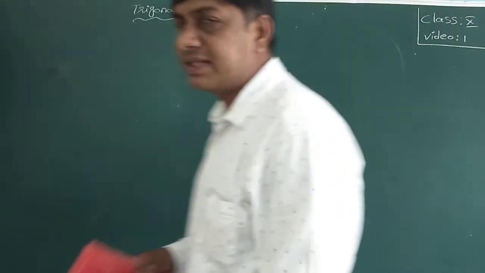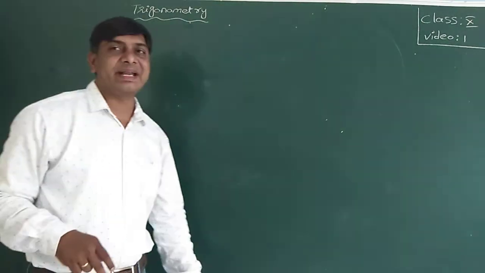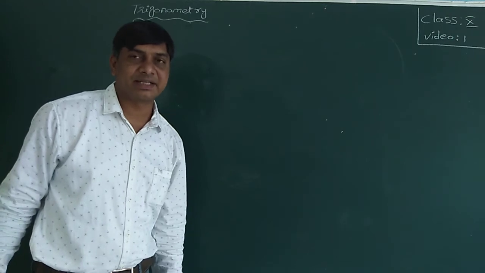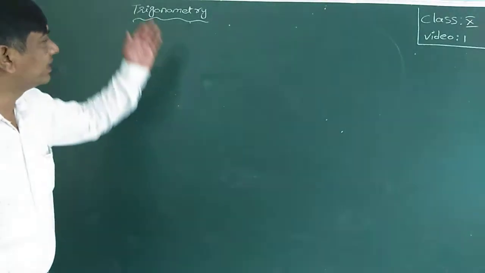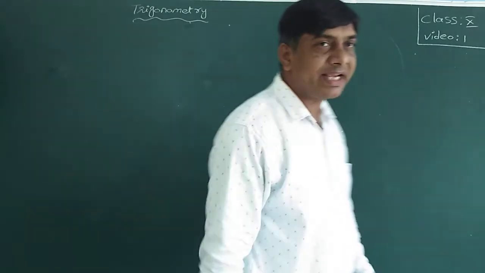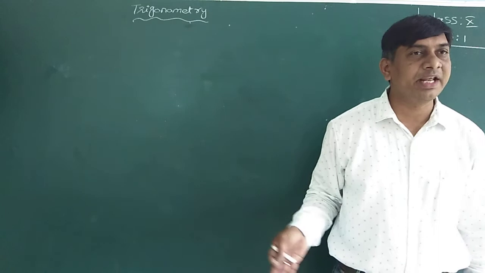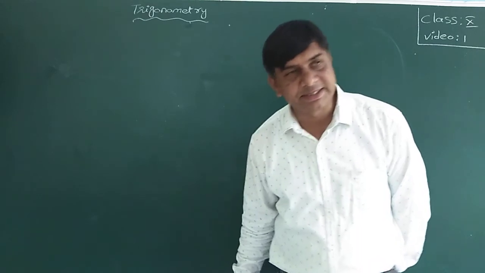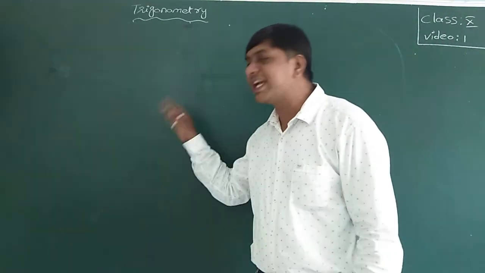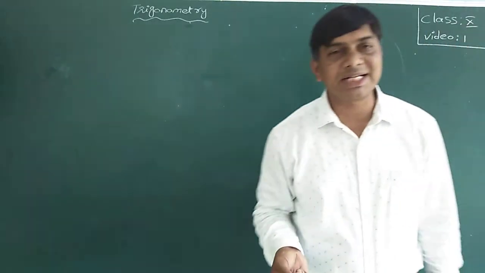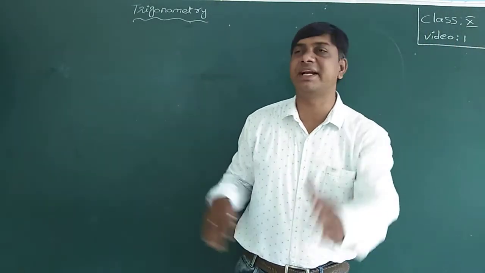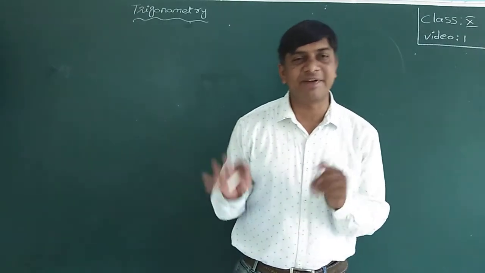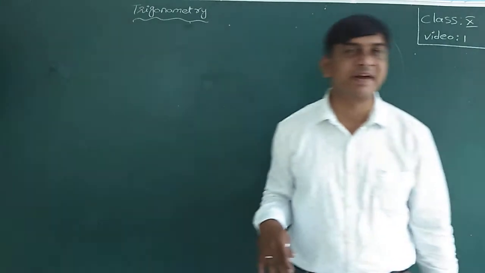What did I discuss here? Trigonometry is the analytical study of a geometrical figure with three angles, that is, a triangle. The word trigonometry is derived from Greek words: tri means three, gonia means angle, metron means measure. Three-angle measurements. Trigonometry was introduced by Greek mathematicians. Hipparchus was the first mathematician who established the relationship between sides and angles of a triangle.